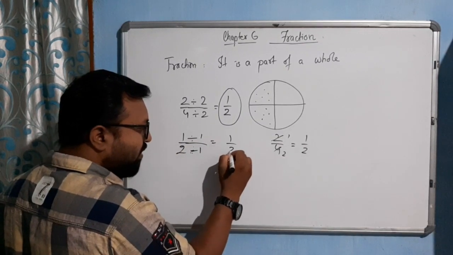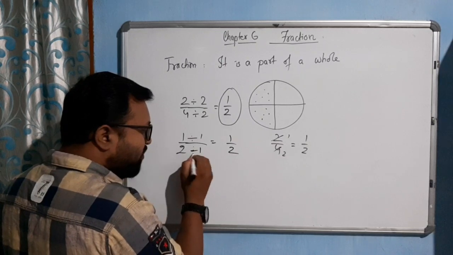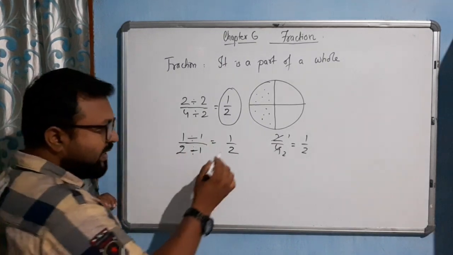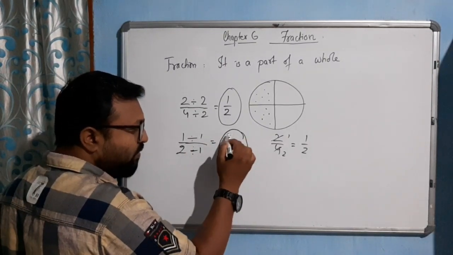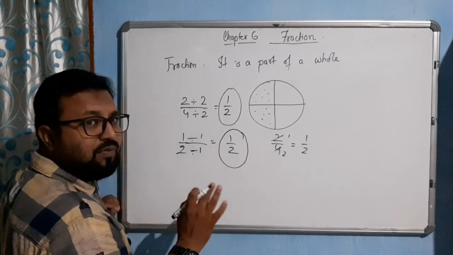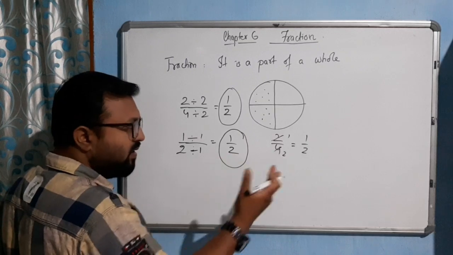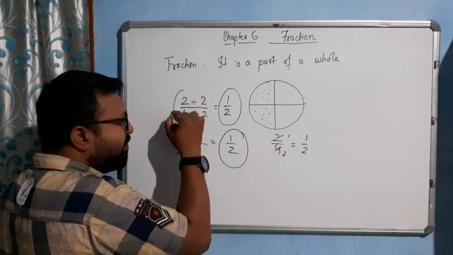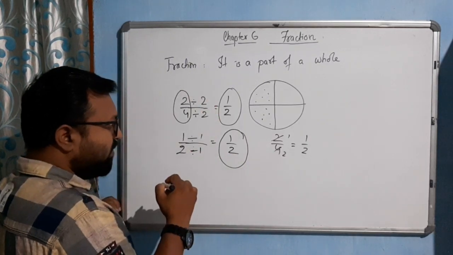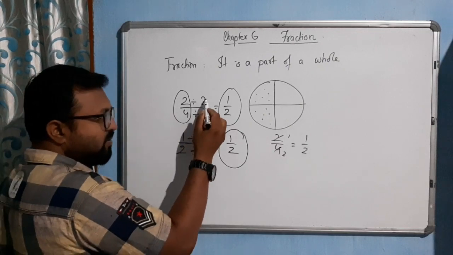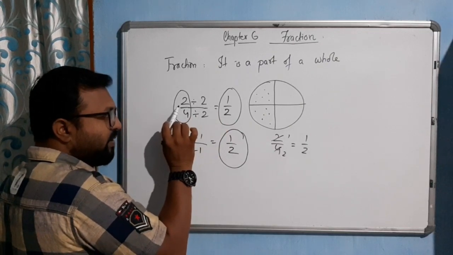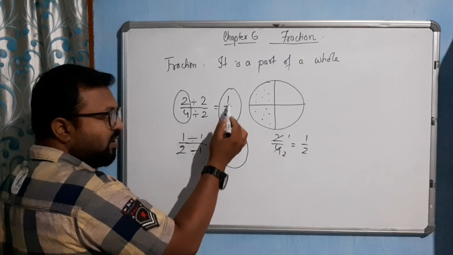There is no other number. This form of fraction is known as standard form or simplest form, because we can't divide it further. But a fraction like 2 by 4, where we can divide by the same number 2 and 2, is known as an equivalent fraction of 1 by 2.